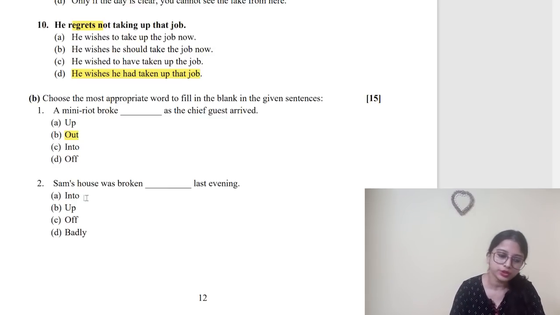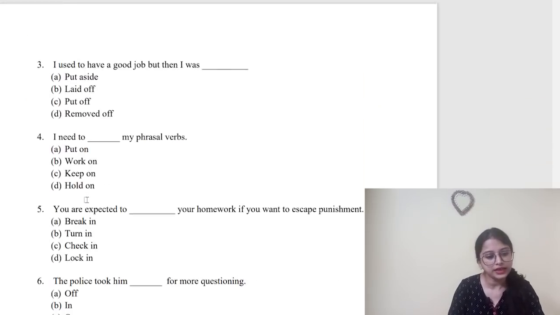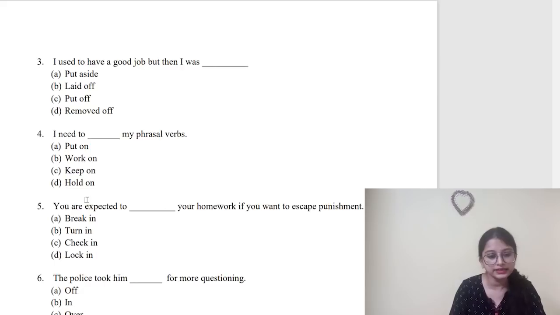Now coming to number 2. Sam's house was broken dash last evening. Broken into, obviously somebody breaks into your house, some robber or somebody. 2. Next, coming to number 3. I used to have a good job, but then I was dash. I was laid off. That means I was removed from my position.